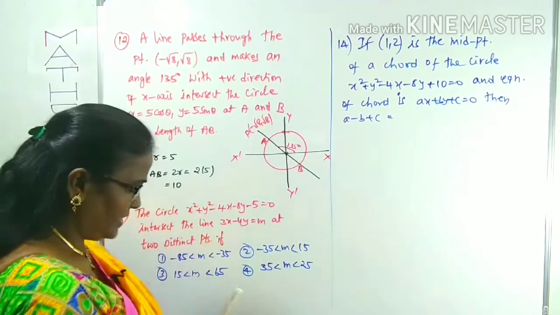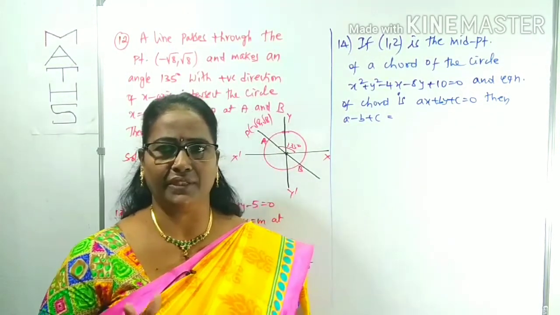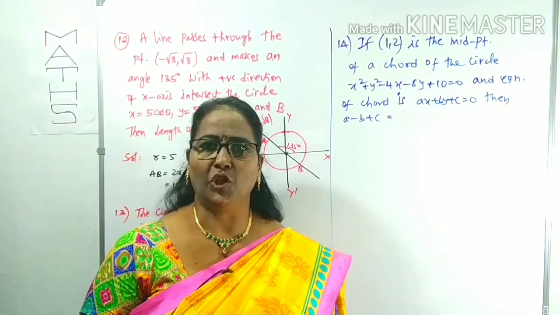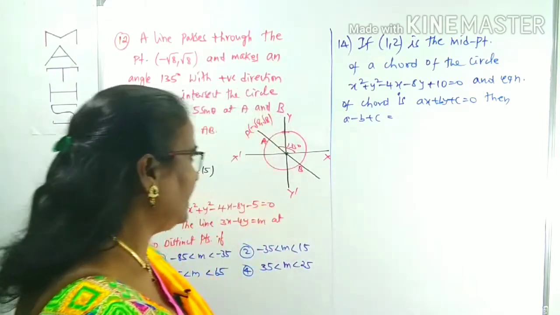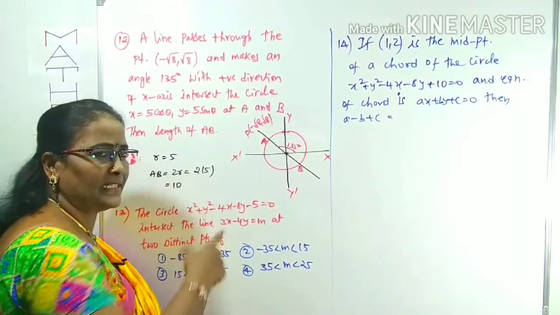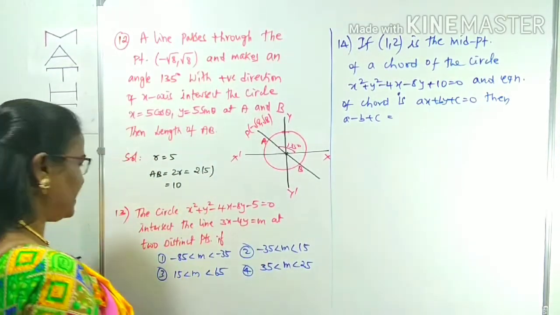That's enough. See how much importance there is in drawing the figure. Drawing the figure is important, especially in the geometrical part. Then we can get a clear idea. Is it clear? The length of AB is indirectly the length of the diameter being asked. Now I can come to the next question.